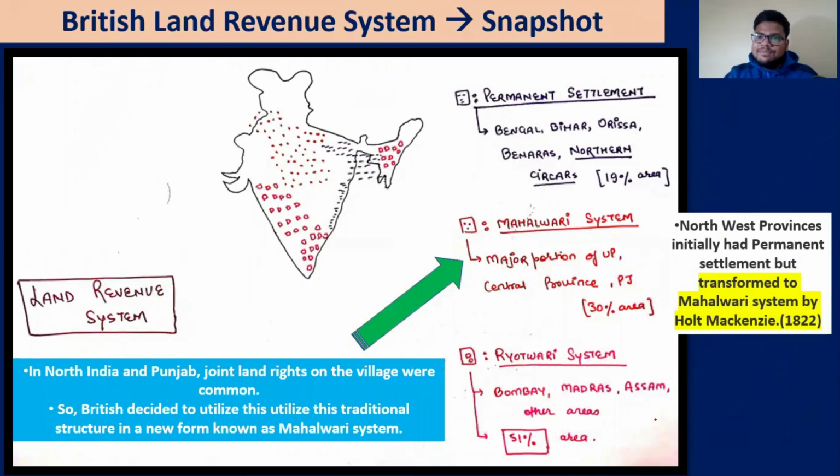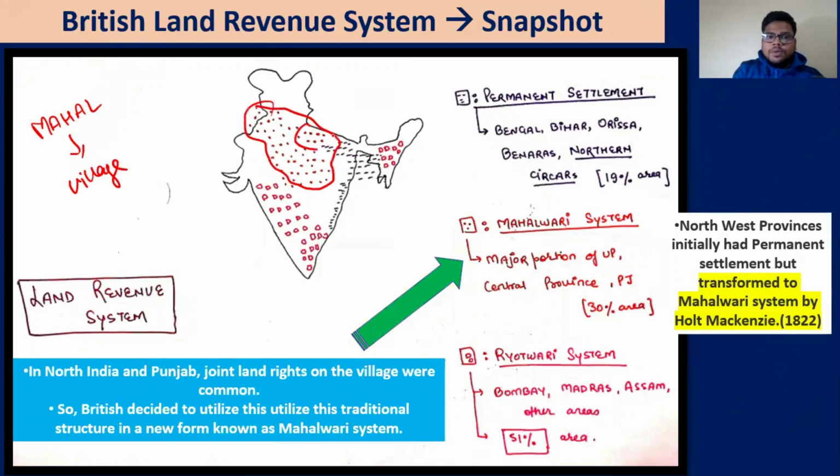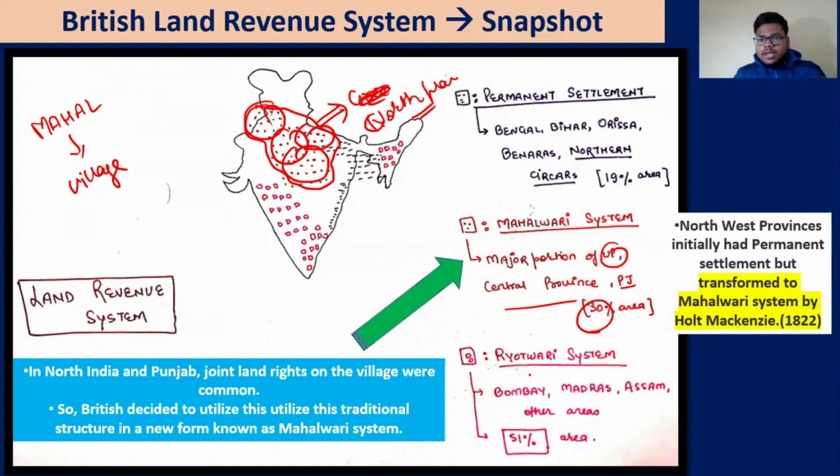Then your third system, that is the Mahalwari system. Mahal itself means village. Now the Mahalwari system you can see in some parts of UP, Central Province and Punjab area. These are the areas of the Great Ganges Plain, oh sorry, this Northern Plain, not the whole, but some part of it. It is a very fertile area, hence the revenue is very high there. So a major portion of UP, Central Province, Punjab, around 30% of the area.